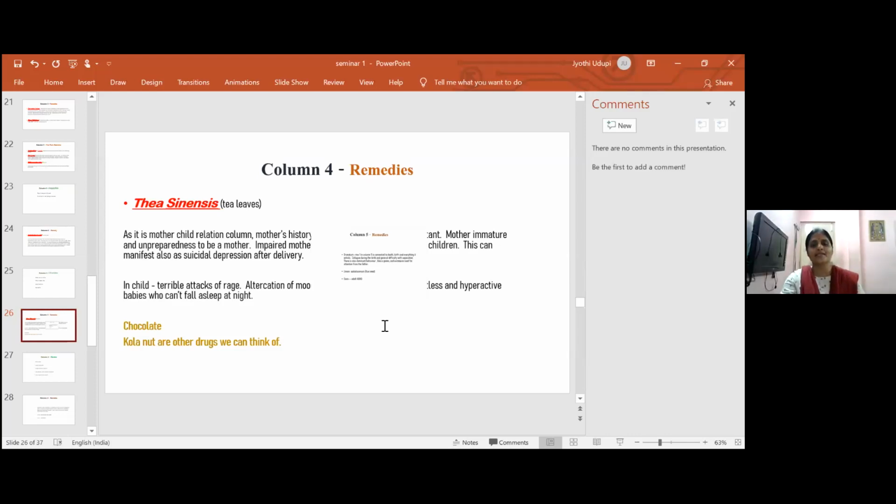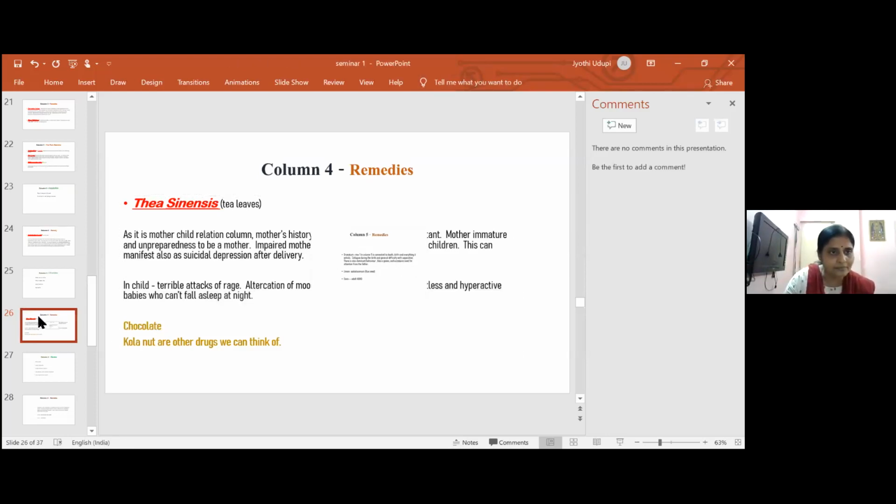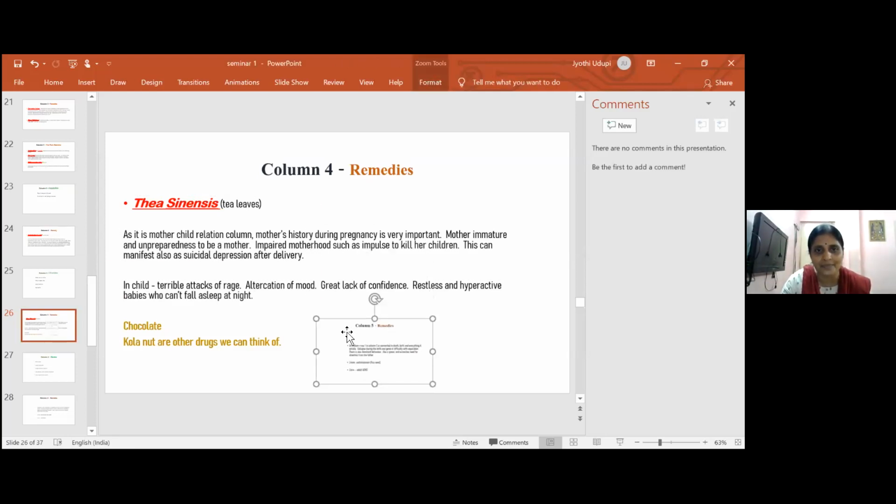Yeah, as I told you, it is so important to see the mother's history during pregnancy. Here, for this remedy, first the mother's history is taken.